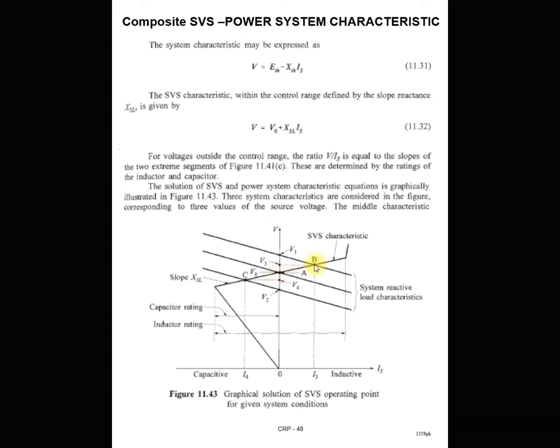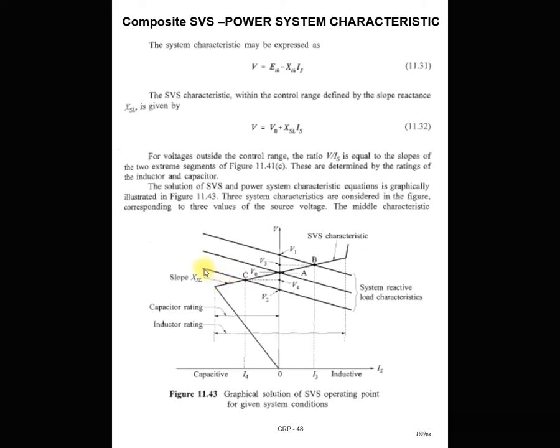So by using the FACTS devices, we can maintain the voltage near to the rated value. So this is the first case. During the low load condition or no load condition, the SVS provides the compensation by absorbing the excess amount of the reactive power and decreasing the voltage.